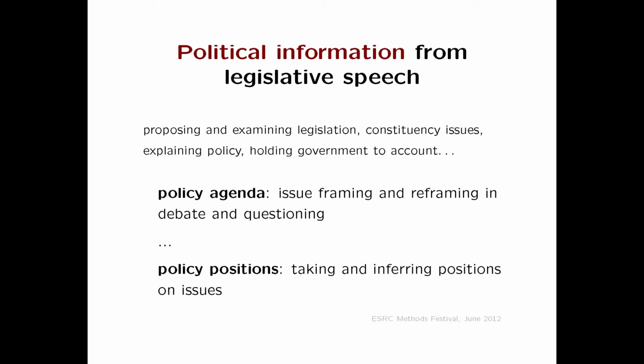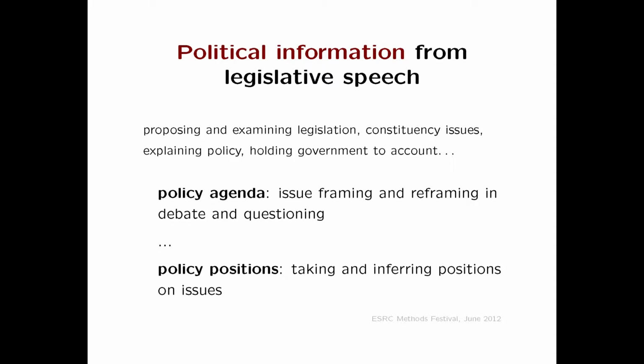I'm going to talk about human validation of latent trait scaling from textual data, but before I do that, I'd like to say some words about the title of the session, just to put this particular sort of work in context. First of all, let me say something about the political information that we might be extracting from legislative text. If you were to turn on parliamentary television, let's say in Britain or America, you would see these kinds of things happening. People proposing legislation, constituency stuff coming up, and people spanking the government for bad things they've done.